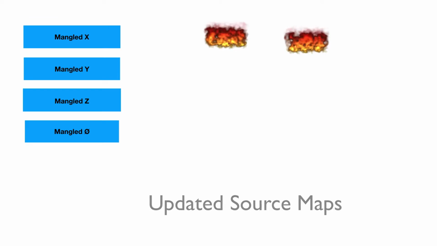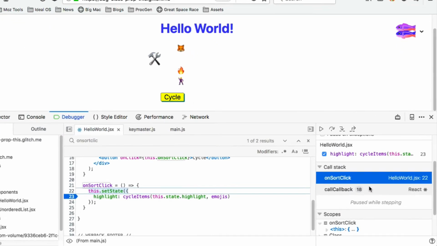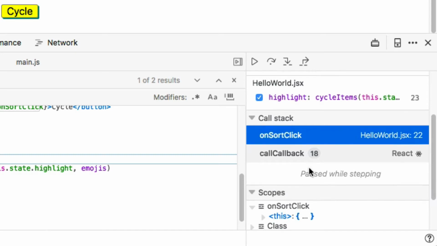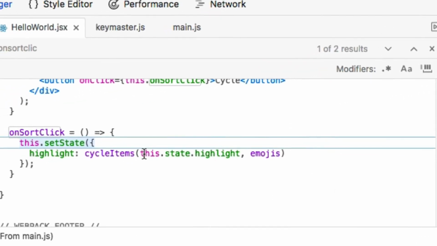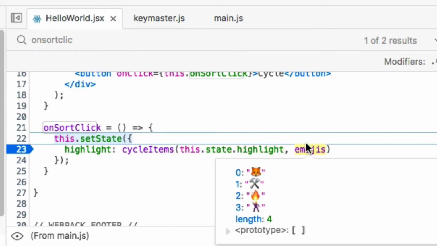Now, when I use a breakpoint, the debugger will give me useful information. I can read the symbols again. The extra junk is gone. The debugger now recognizes React code and hides the unnecessary parts of the call stack. I can even hover over a variable to see its current value. For a framework like React with lots of state objects, this feature is really valuable.